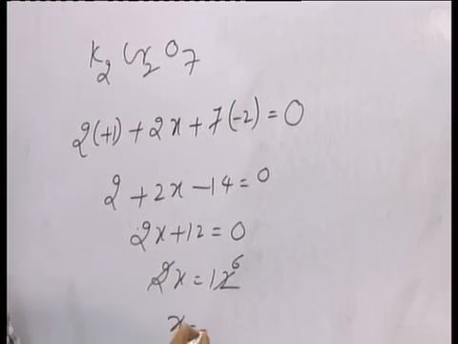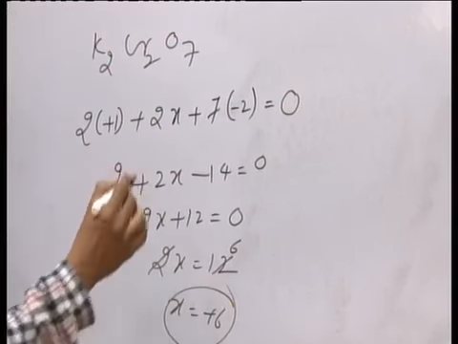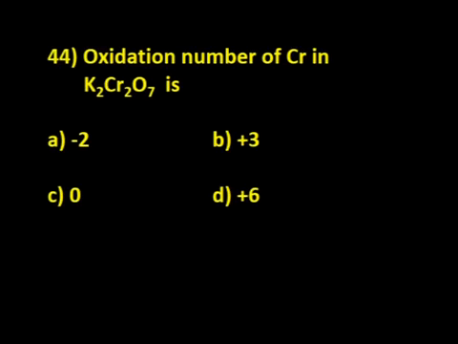So x is equal to plus 6. So this is the method which you can use for the calculation of oxidation numbers. The answer for this: the oxidation number of chromium in potassium dichromate is plus 6. Okay, that is D is the correct answer.